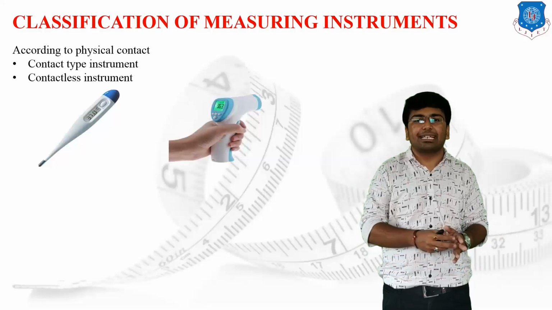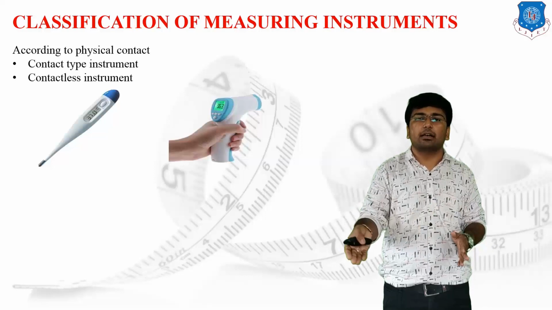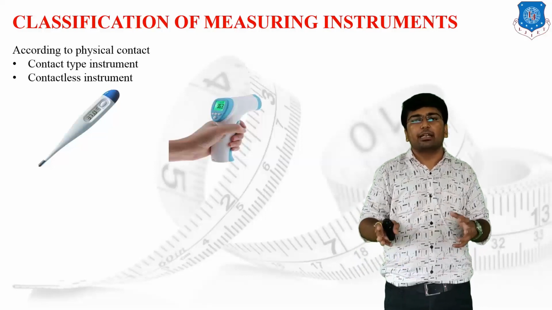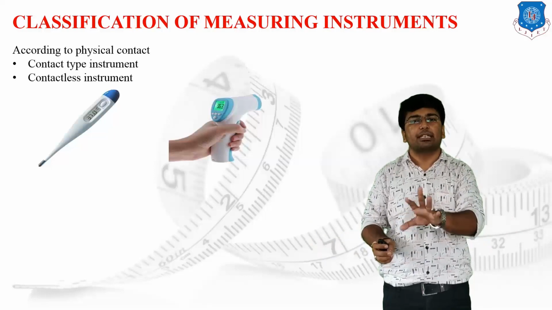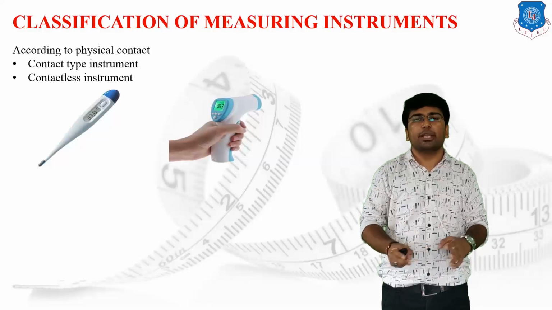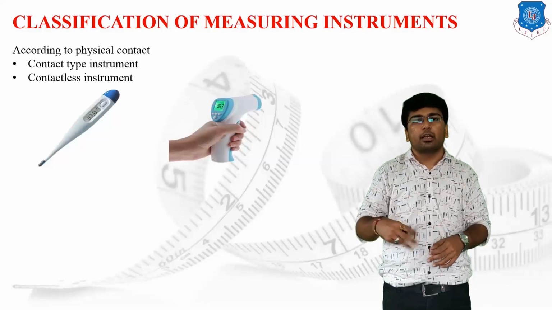So this is a basic classification of measuring instruments, in which we have categorized the measuring instruments into different categories, so we can make sure that each and every category has been placed properly, and we can select the instrument as per our requirement. So today we have discussed the basic classification of measuring instruments.